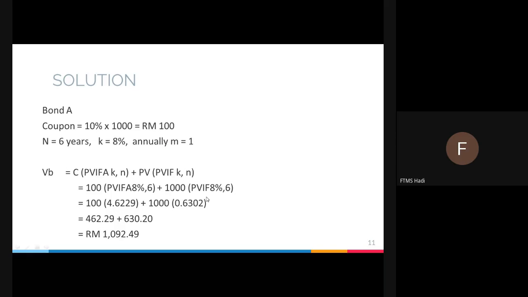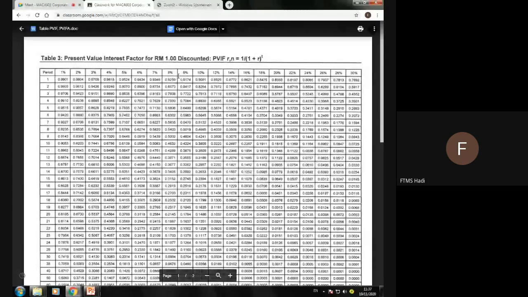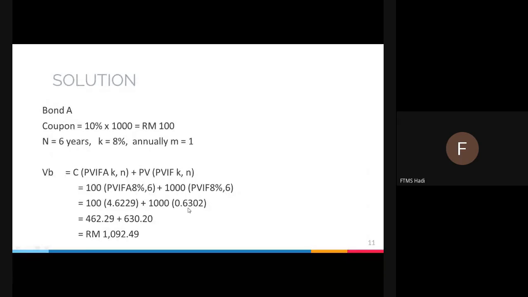How about PVIF 8% and 6? Look at the PVIF table, direct your ruler, and you get 0.6302.